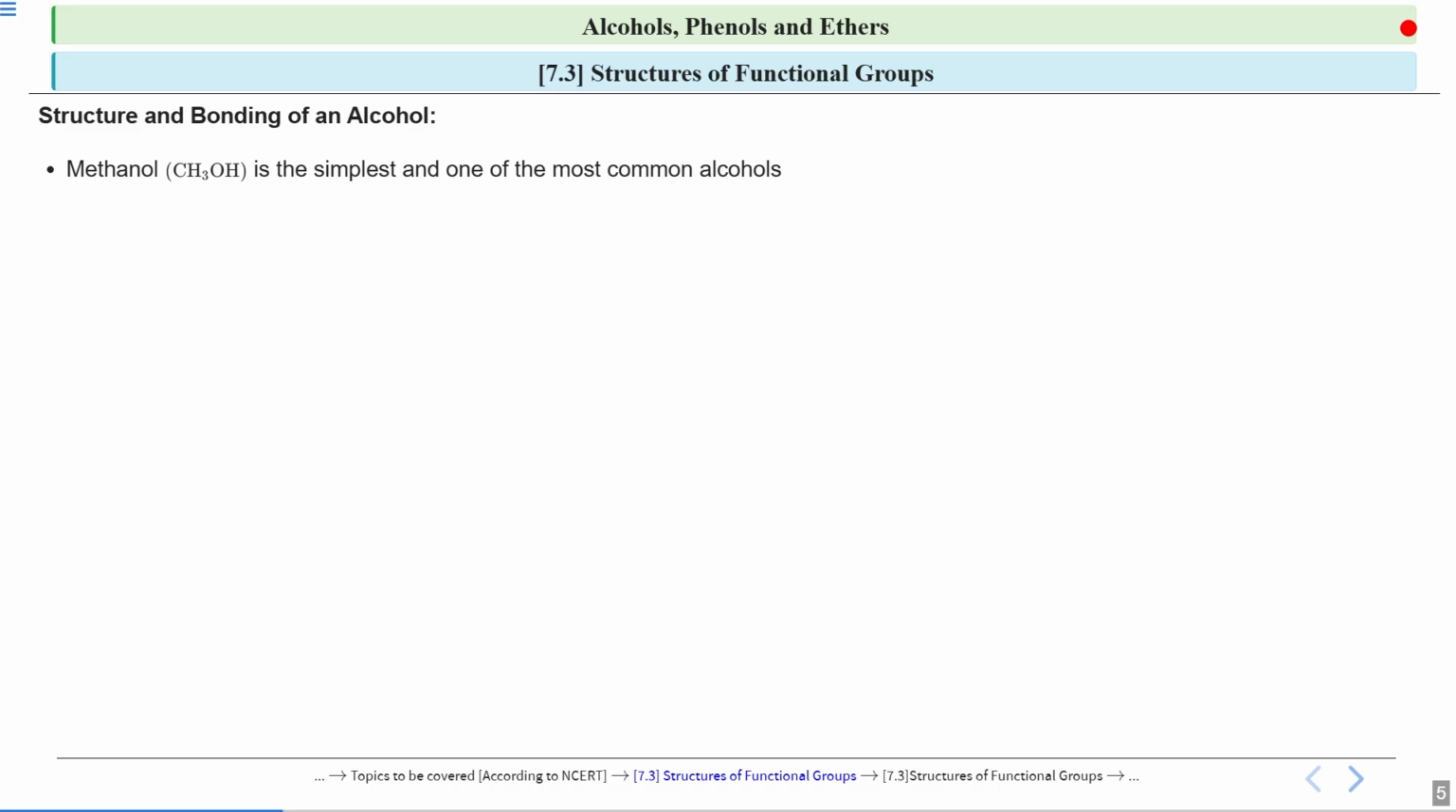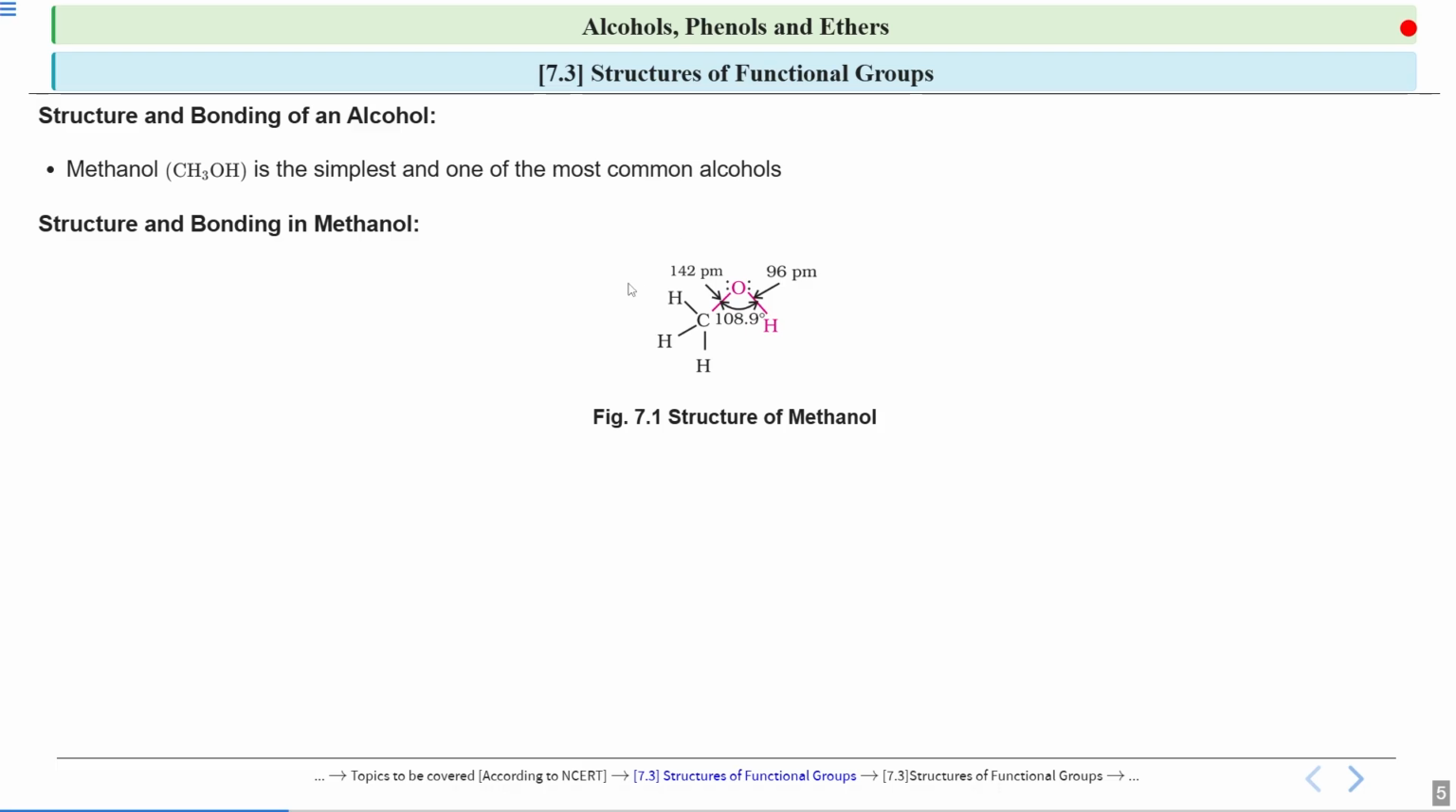For understanding the structure and bonding of alcohol, we will take the simplest alcohol. So we will take the example of methanol. See the methanol, here OH is there. So this is an alcohol. It is the simplest and the most common alcohol. So see, this is the structure of methanol. You can see that oxygen here is bonded to a methyl group and here it is bonded to a hydrogen.